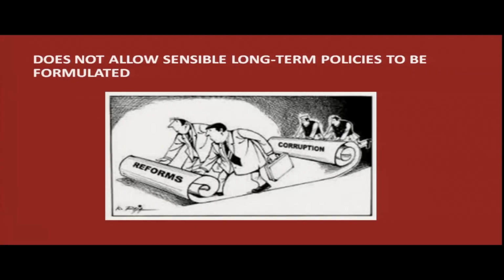Because of corruption, because of long term policy decisions not taking place, electoral competition cannot be called healthy. As money is involved, as there is competition among parties to show their power, sometimes in the process, long term policies suffer. They are not formulated and implemented on time.